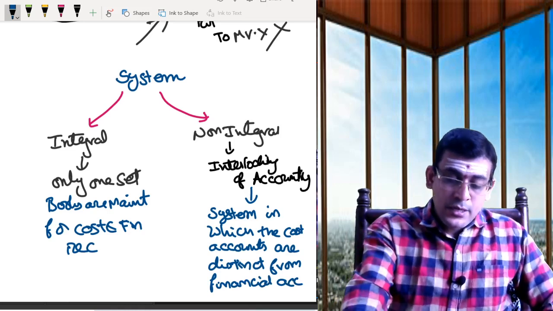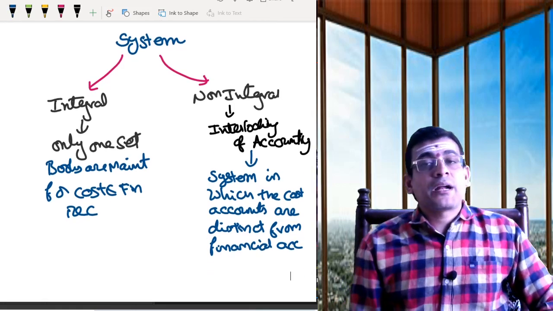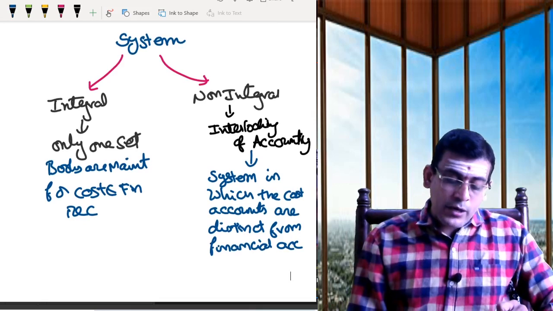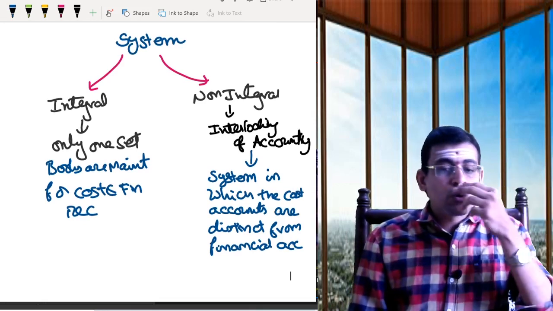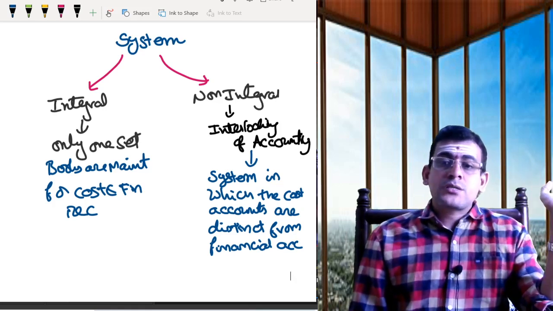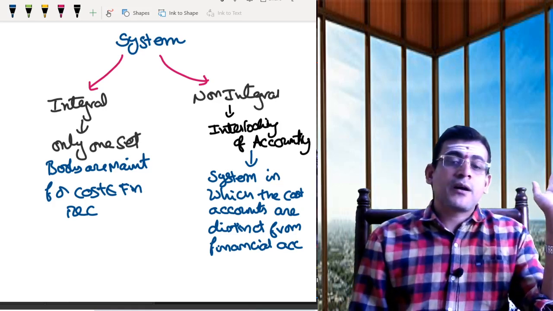So here what is happening? Cost accounts are separate from your financial accounts. Along with that, two sets of books are kept. One separate set of books is kept for your cost records, another set of books is kept for your financial records.